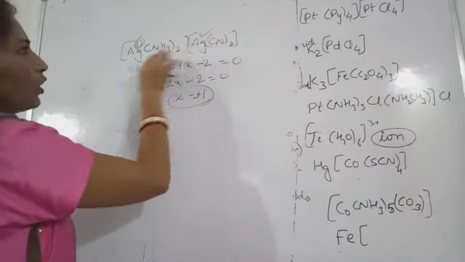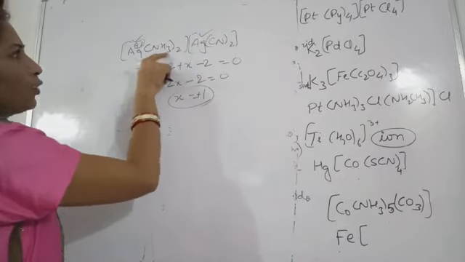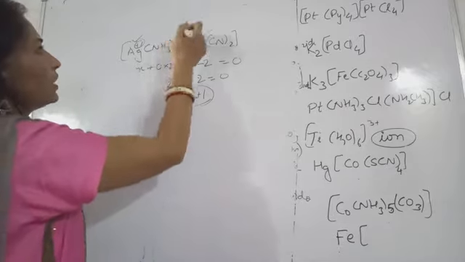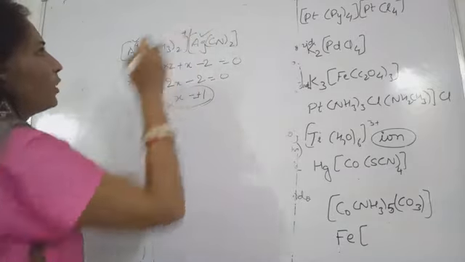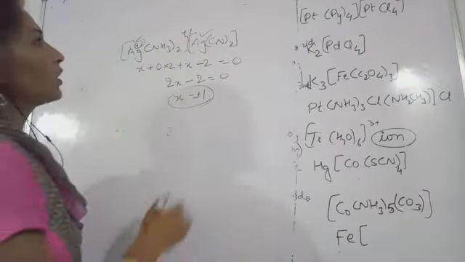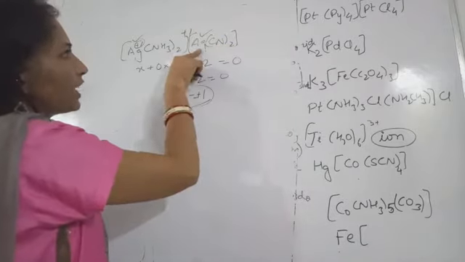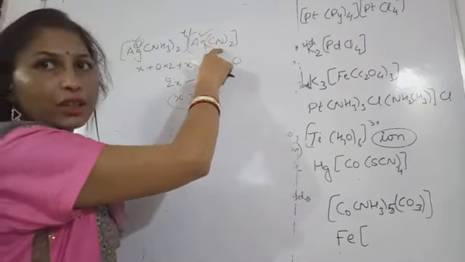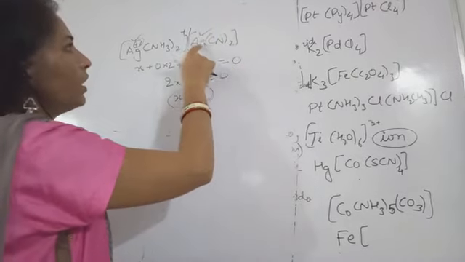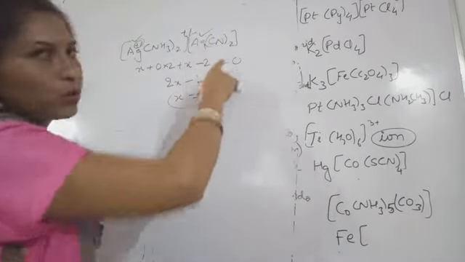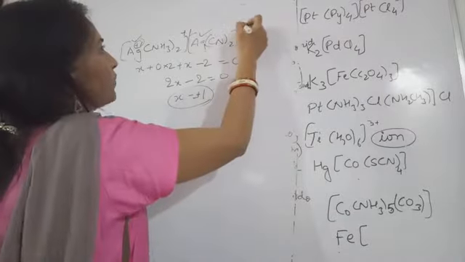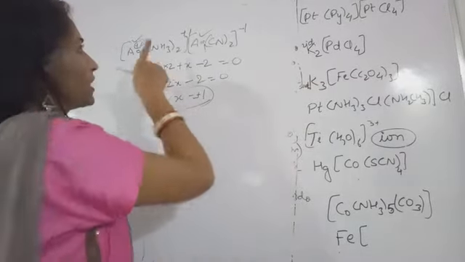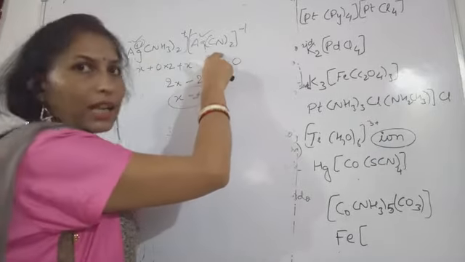So this coordination sphere will acquire which charge? The ammonia is present here, ammonia will have no charge, 0 charge. So this coordination compound will have plus 1 charge. Plus 1 charge is present on this silver and minus 2 charge is present on this cyanide group. So plus 1 minus 2 will give you minus 1. So minus 1 charge is present on this coordination sphere. So this is the cationic complex and this is the anionic complex.